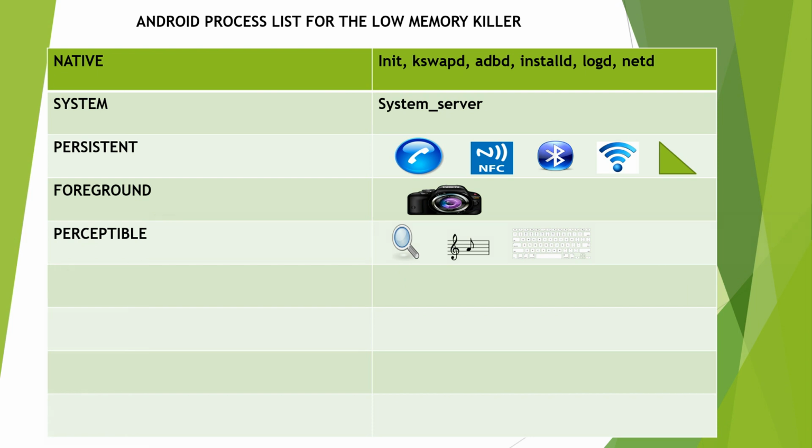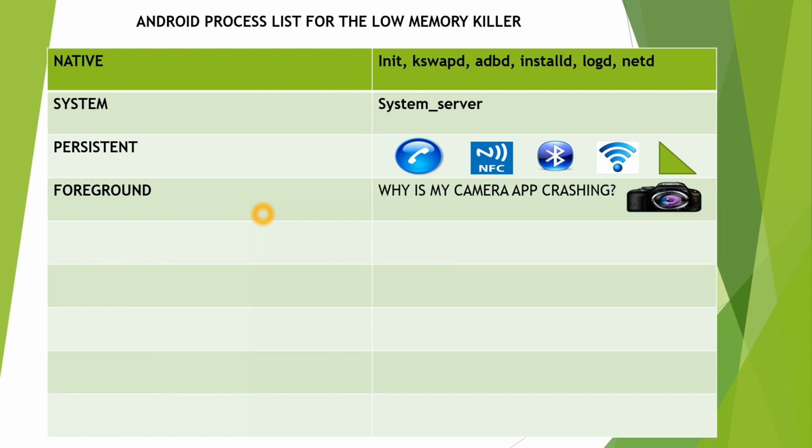Next, perceptible services will be killed. So if you're listening to any music in the background, then when low memory killer kills that background music application, you can't hear any music. You will just wonder what exactly happened to my music. Where did it go? I didn't turn it off. It is turned off by itself. That is nothing but your device is using more and more memory, and to reclaim that, LMK is killing processes one by one.